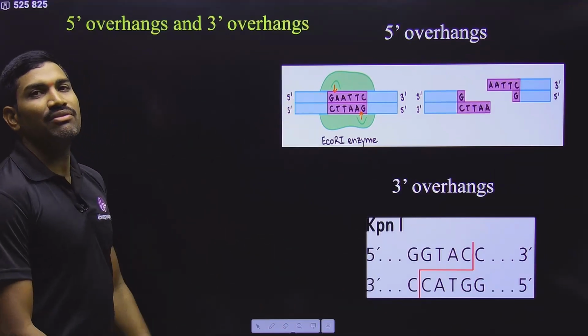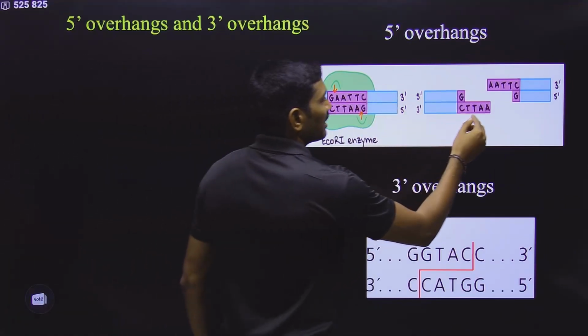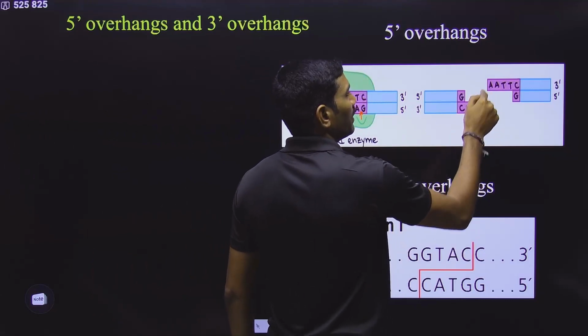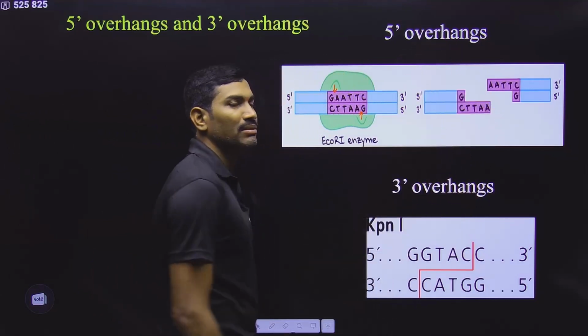What are these 3' and 5' overhangs? After the breakage, which end is hanging here? The 5' end is hanging here. That's why these are called 5' overhangs.